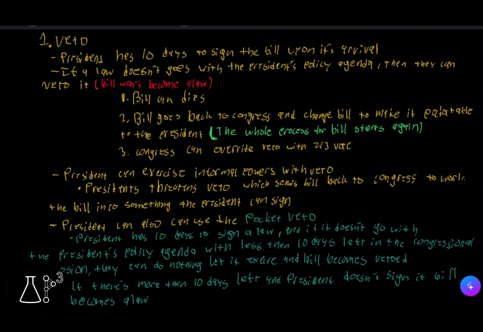The president can also use the pocket veto. A pocket veto is basically that the president has 10 days to sign a law, and if it doesn't go with the president's policy agenda and there are less than 10 days left in the congressional session, they can do nothing and let it expire, and the bill becomes vetoed. But if there's more than 10 days left and the president doesn't sign it, the bill becomes a law.